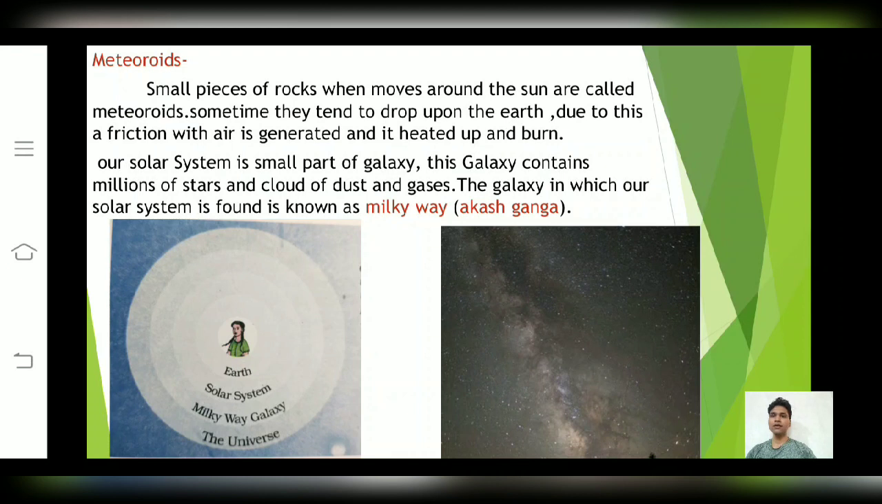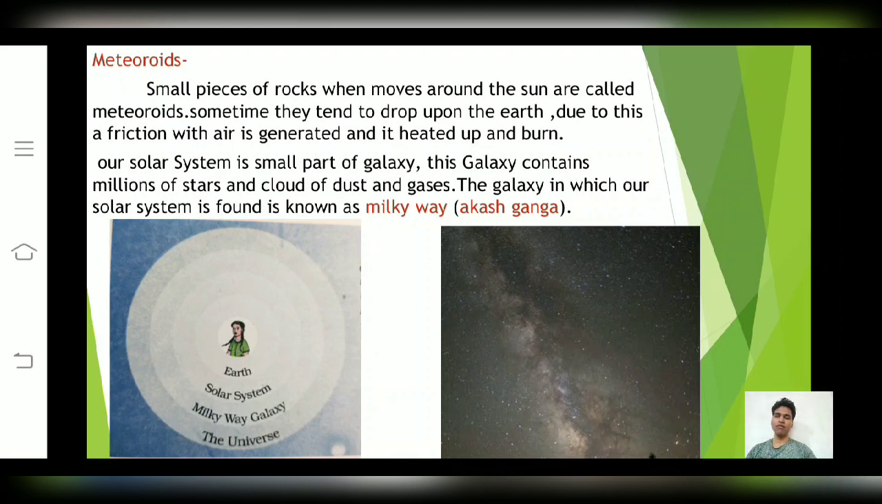Friends, here two figures are given. In the first figure we see a representation of circles. The first circle represents the universe. The second circle represents the galaxy. The third circle represents the solar system. And the fourth circle represents the Earth.